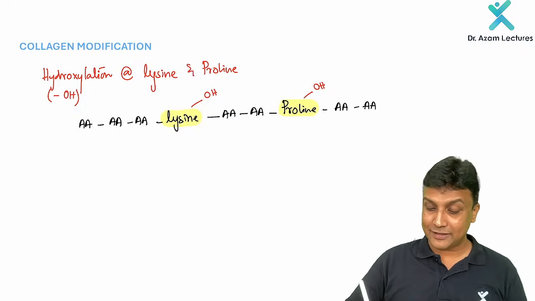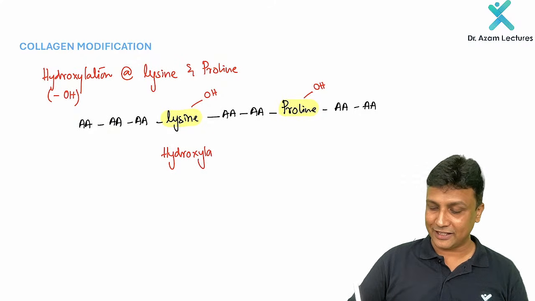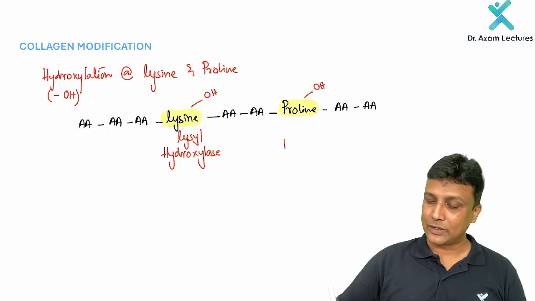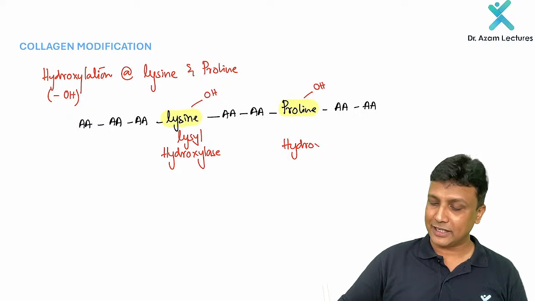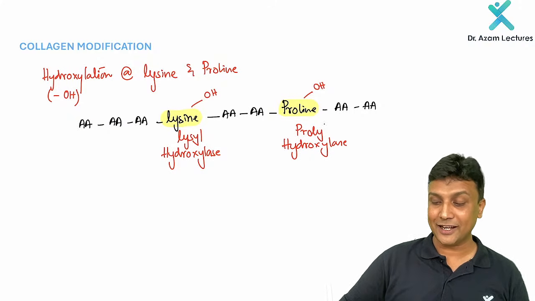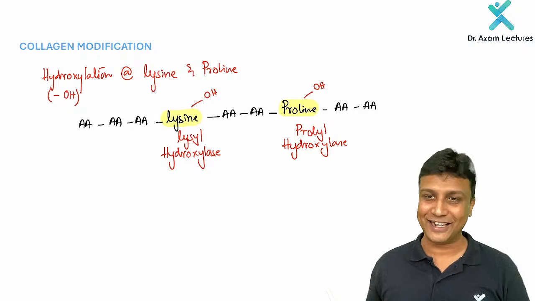Now, what is the name of the enzyme? The name of the enzyme will be hydroxylase. Lysyl hydroxylase. And what is the name of the enzyme here? That is again hydroxylase, and here it will be prolyl hydroxylase.